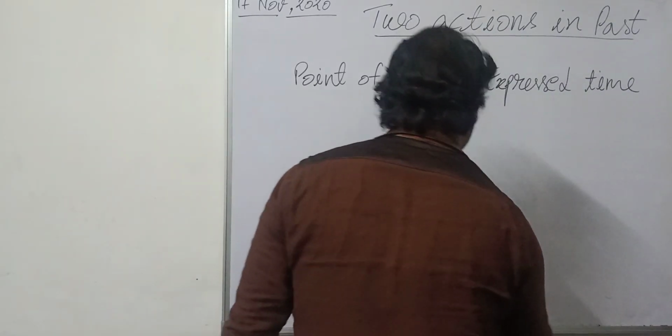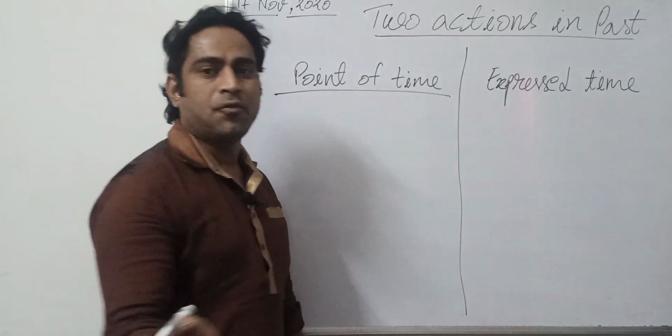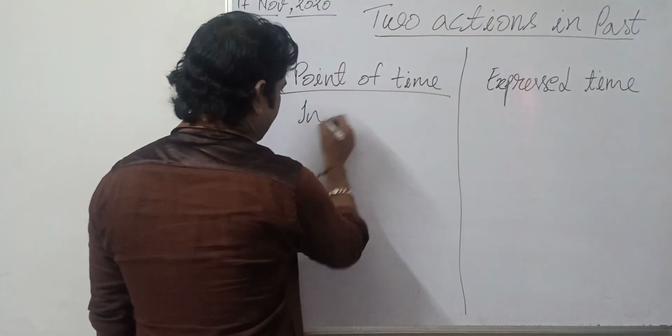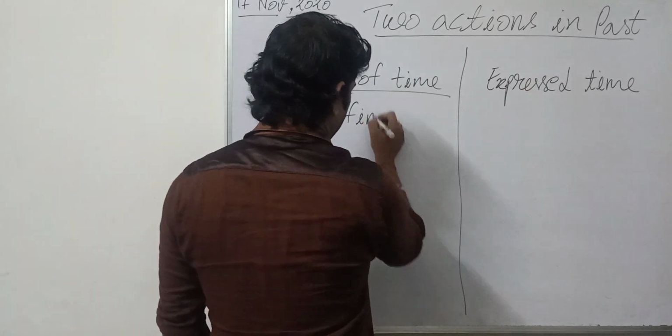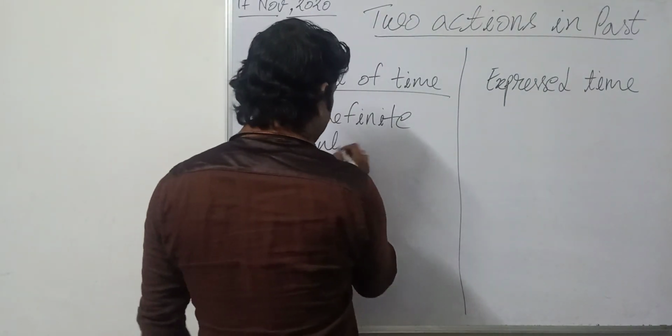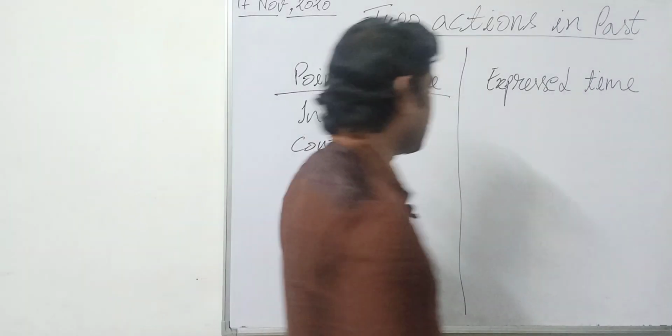What is the difference between pointed time and expressed time? You know what pointed times are? Indefinite mode means pointed time. Continuous mode also means pointed time.